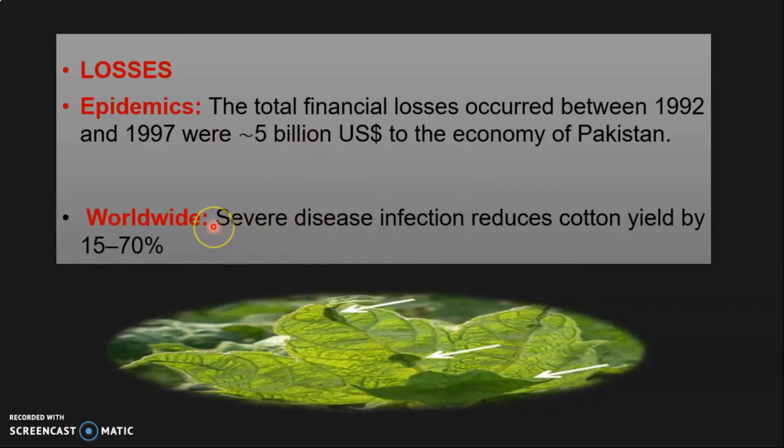Then when we talk about worldwide, depending on the situation, it reduced cotton yield by 15 to 70% worldwide. When the environment becomes favorable for the disease and for the vector, then this disease becomes epidemic in some areas and very severe in some areas. Still it is threatening cotton production. So this was all about the introduction.